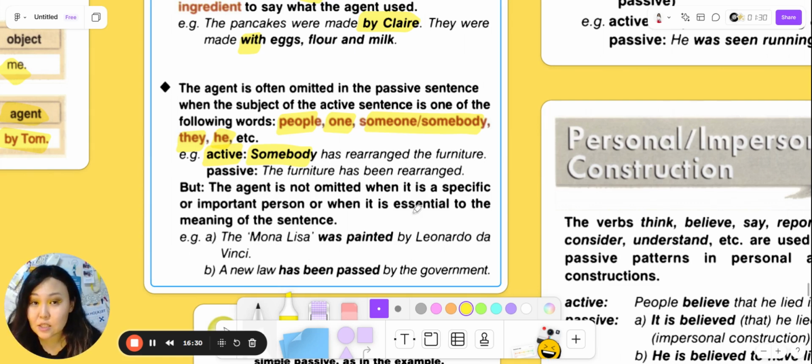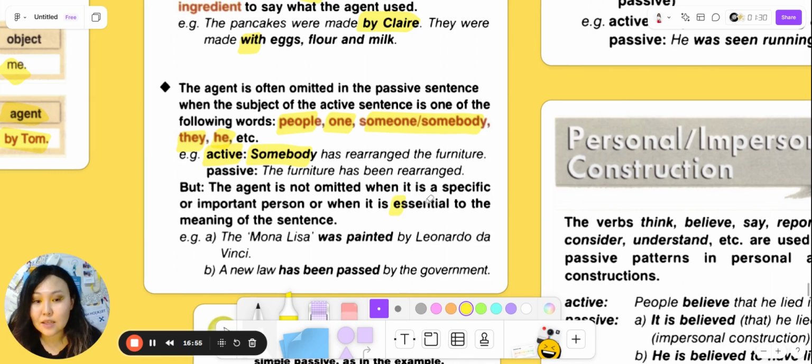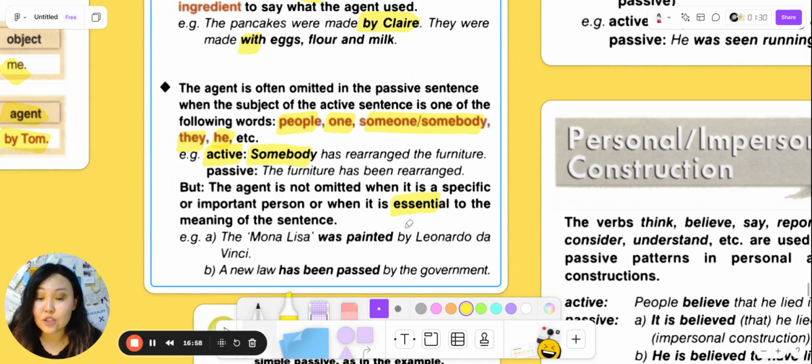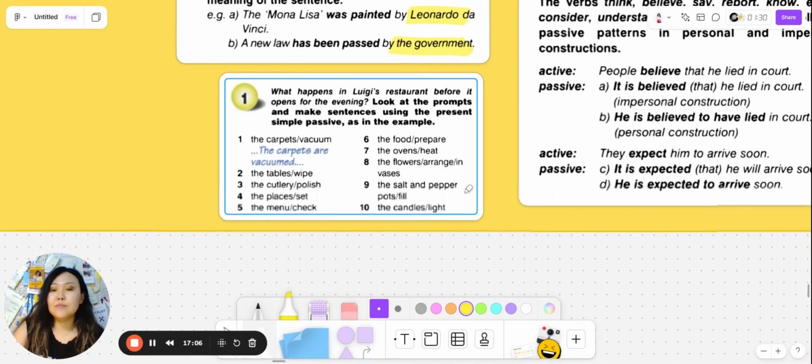But the agent is not omitted when it is a specific or important person or when it is essential to the meaning of the sentence. So in these sentences, it's not omitted. The Mona Lisa was painted by Leonardo da Vinci. A new law has been passed by the government. So in these cases, these agents are essential to the meaning of the sentence. Leonardo da Vinci, government. We are not omitting them.